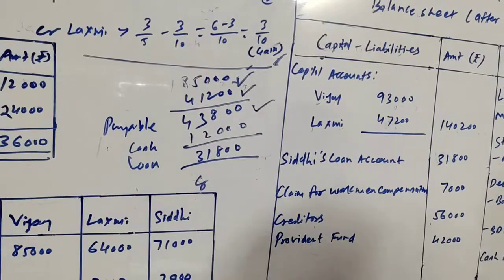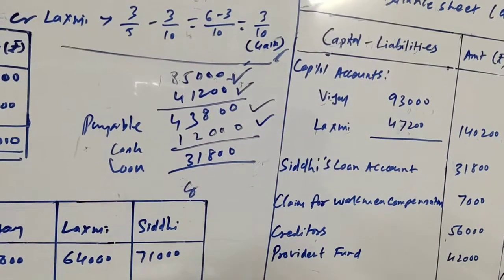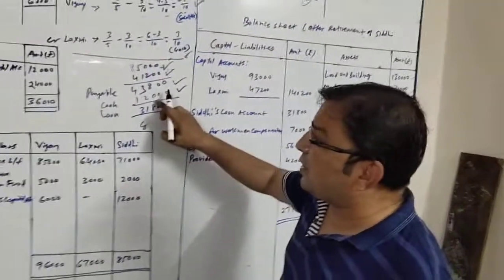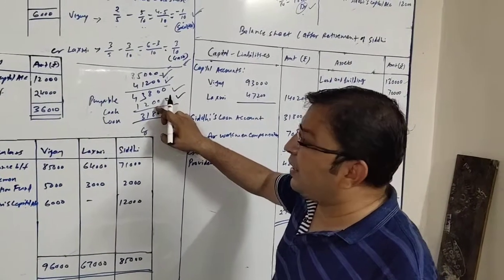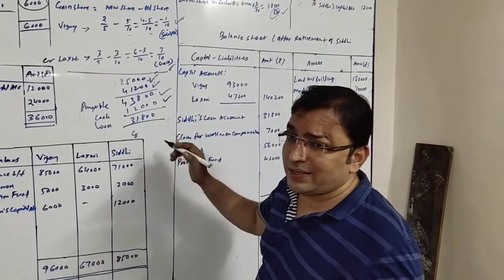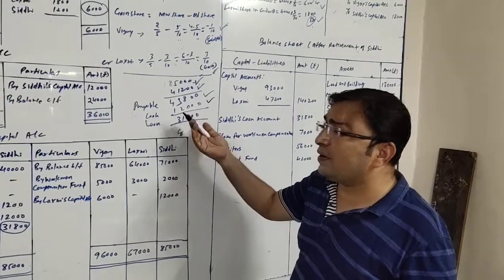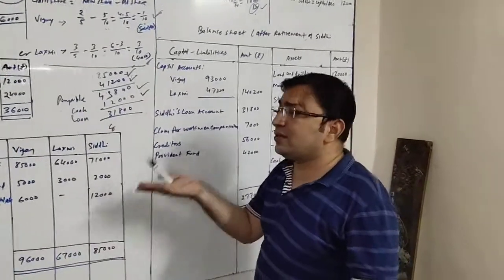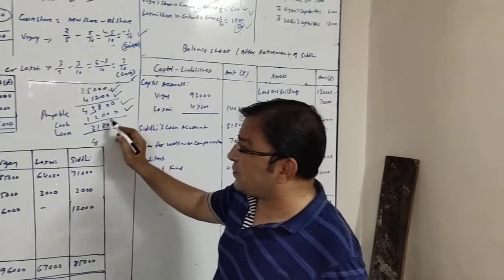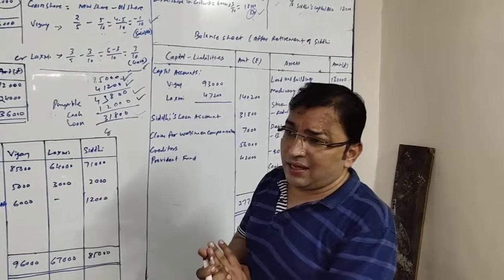How much? 43,800. What is given to us? Rupees 12,000 is paid. The last adjustment says that 12,000 is paid in cash to Siddhi. So we are paying her 12,000 in cash. The remaining will be converted into loan. This is implied. It is not mentioned, but we have to understand: if only 12,000 is paid, then what about the remaining? The remaining will be converted into loan. So 43,800 minus 12,000, 31,800 will be converted to Siddhi's loan account.